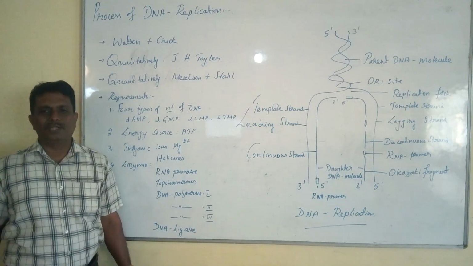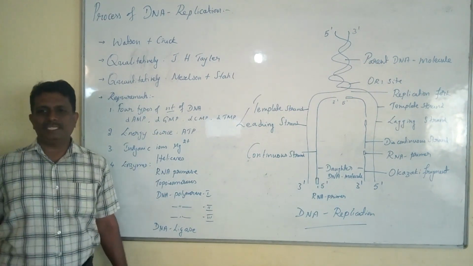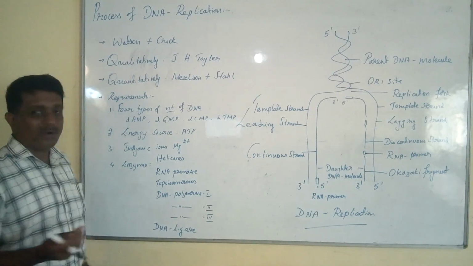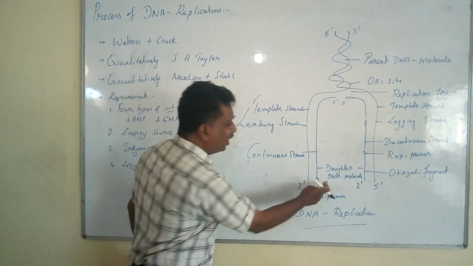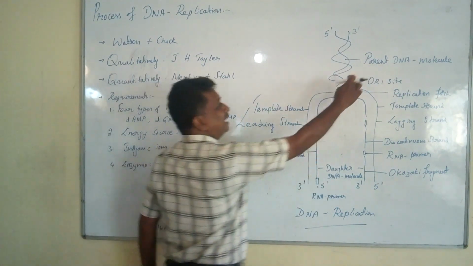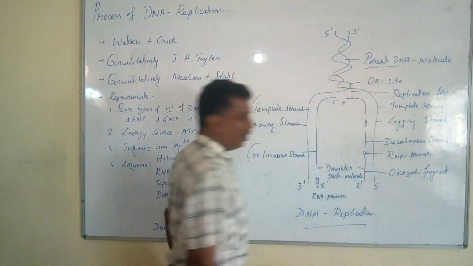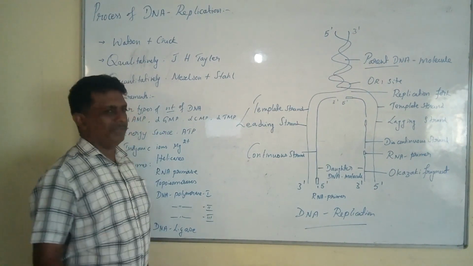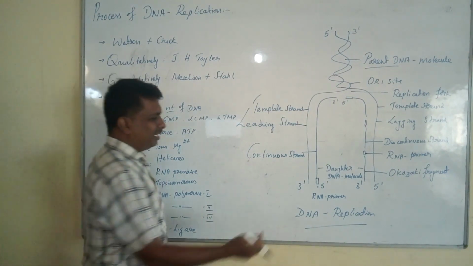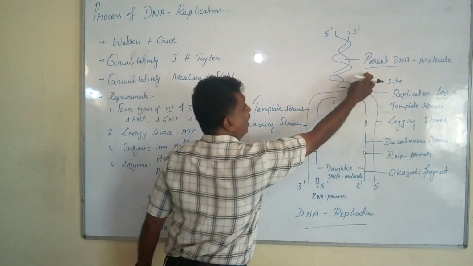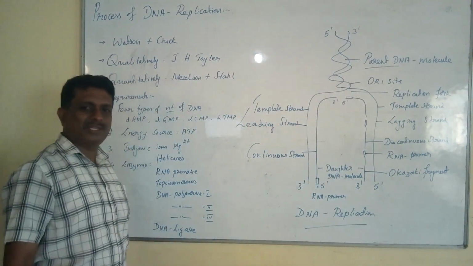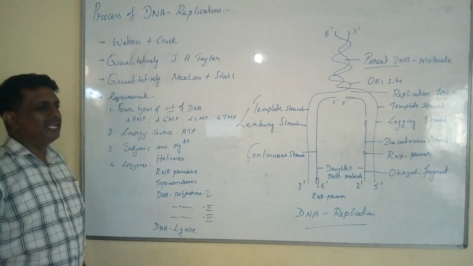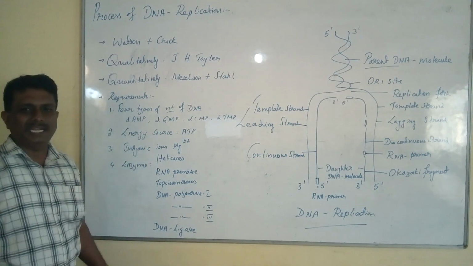In valid terminology, DNA replication is defined as the process of formation of identical daughter DNA molecules from the single parent DNA molecule. The concept of DNA replication was discovered by Watson and Crick.